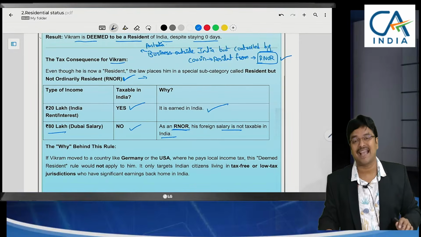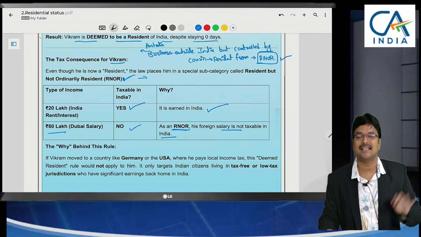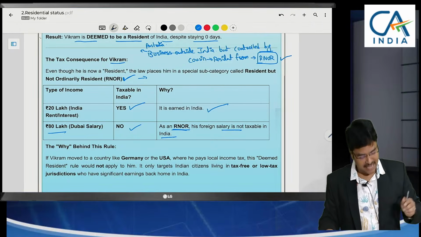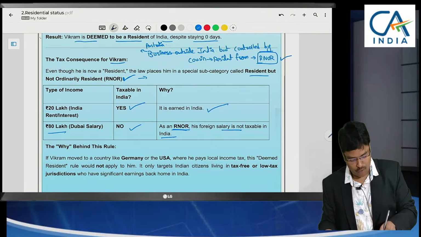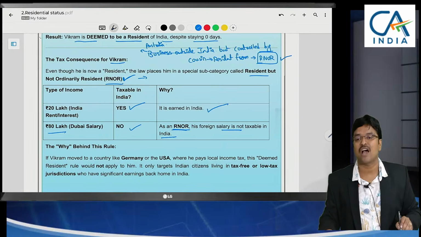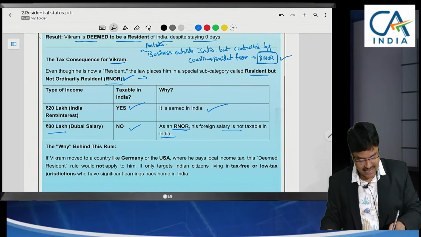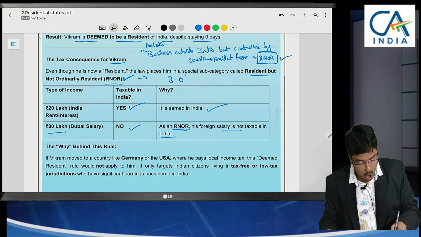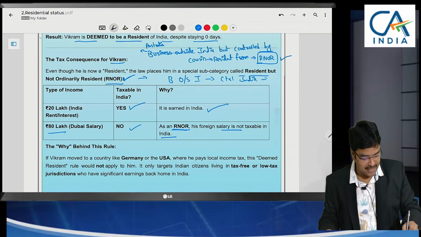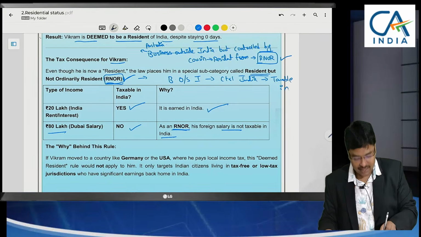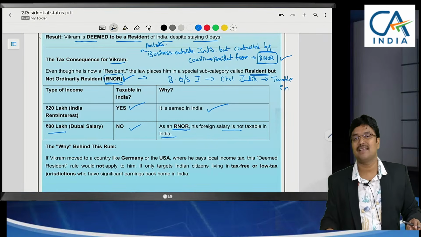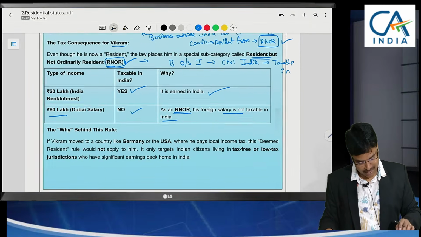But what will be taxable? If he has, in this example, he is not having any income. Here we have categorized him as RNOR. Why are we categorizing him as RNOR? If he has any business outside India, but controlled from India, then this business income is also taxable in India if he is RNOR. That's why we are classifying him as RNOR. Hope the concept is very clear.